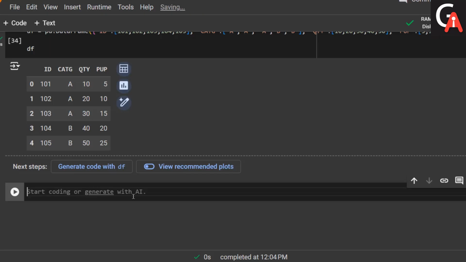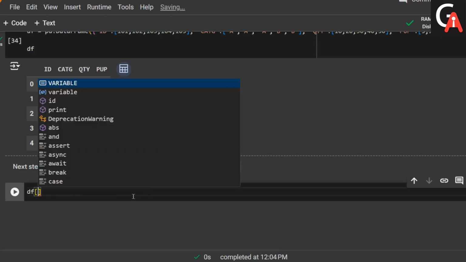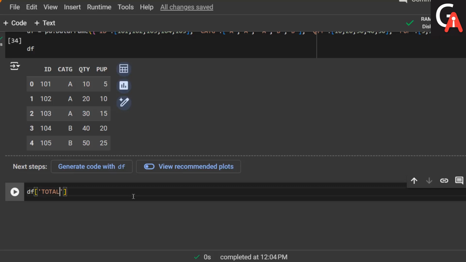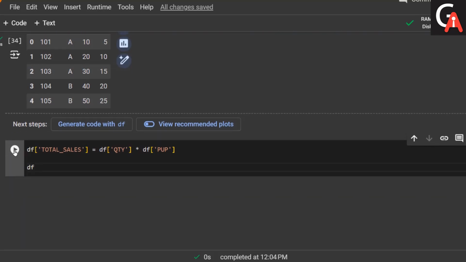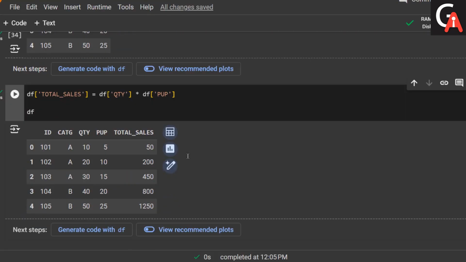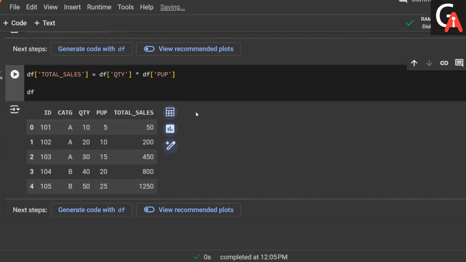So I go here, add a new column named total sales, and in total sales I take df of quantity multiplied by df of per unit price. I print the df again. If I execute that code cell, I get the dependent column of total sales.